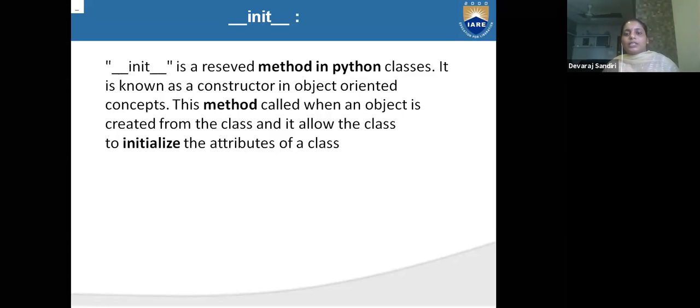This method is called when the object is created from the class, and it allows the class to initialize attributes. Like a function, where you use def, here also we have to use def init, and you have to initialize the attributes of the class.